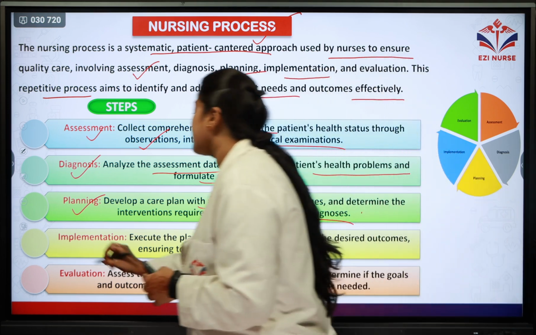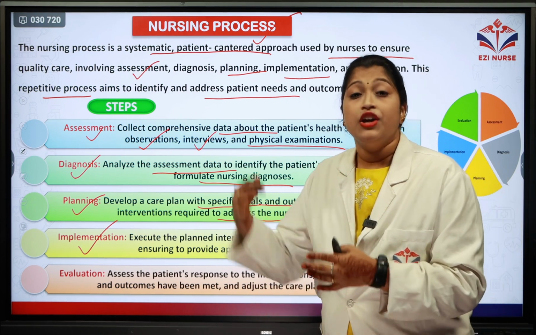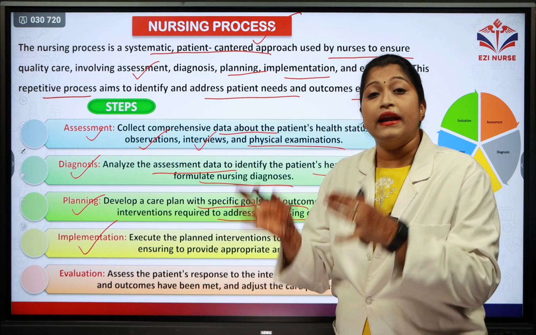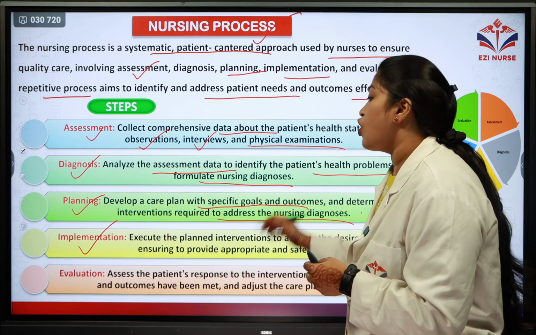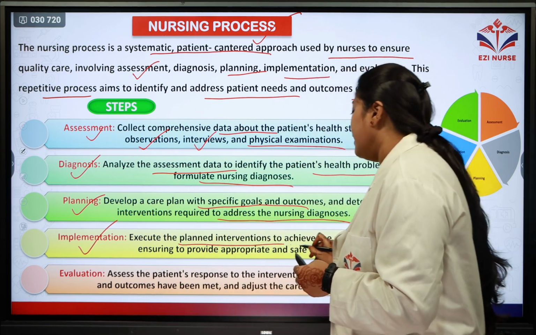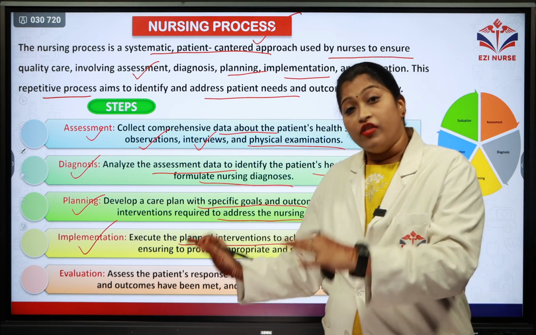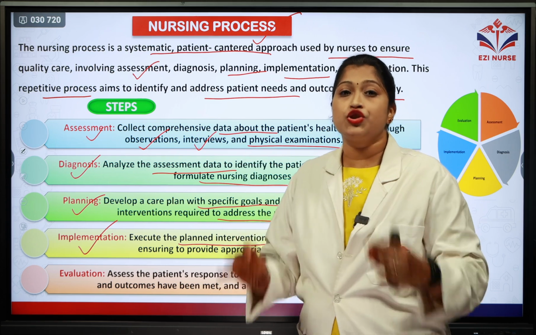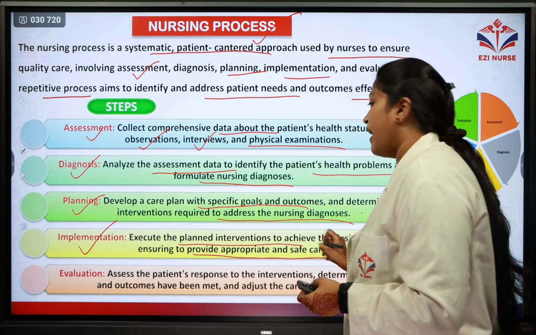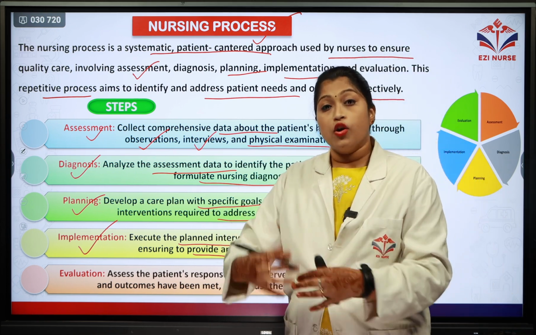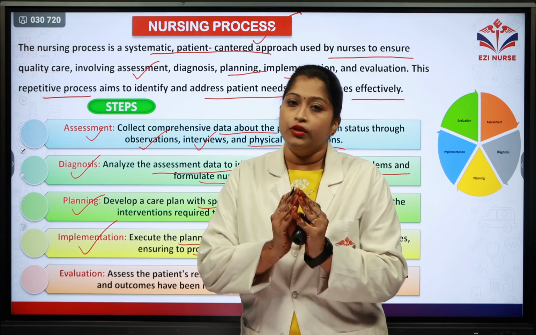The next process is the implementation process. So whatever we have planned, you are executing it. You are bringing it into action in the implementation process. You are executing the planned interventions in order to achieve the desirable outcome. Our desirable outcome is that the patient should be healthier. So you are providing appropriate and safe care. When you are implementing the care, you should provide safe care to the patient.